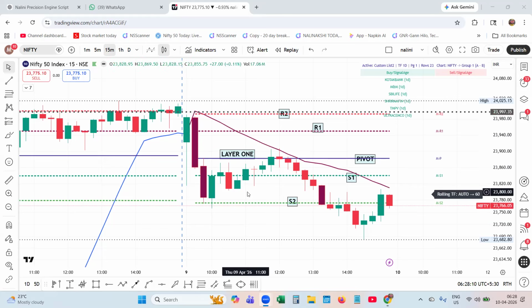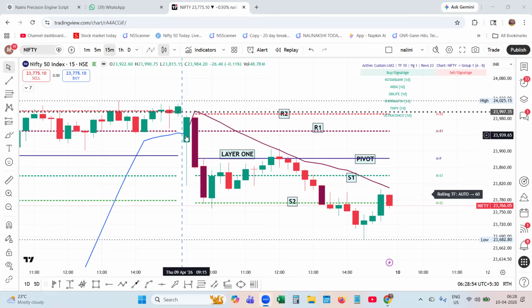See, you know these levels before the price action has happened. Within the first 15 minutes itself, it starts plotting. You get these layers. So you have got a roadmap on this particular day. You know where is the pivot, where is the R1, where is the R2, where is the S1 and S2.